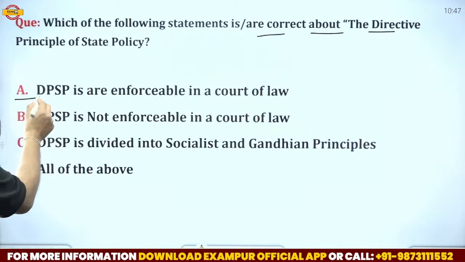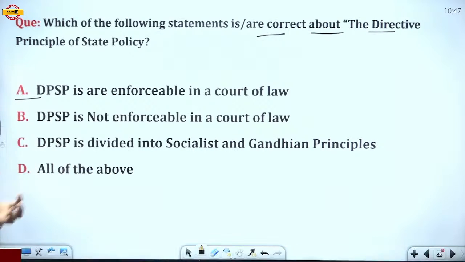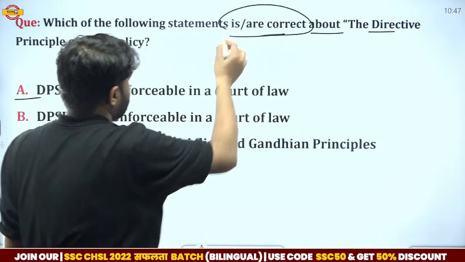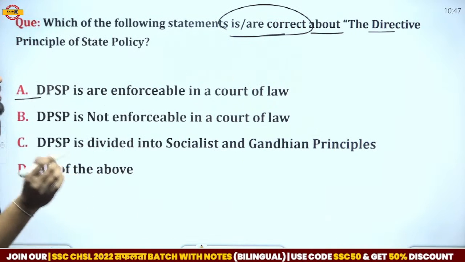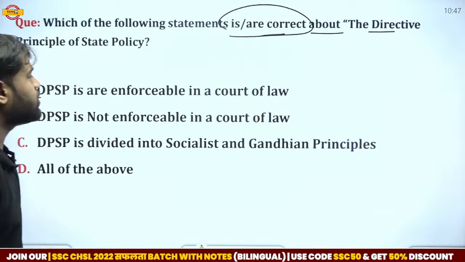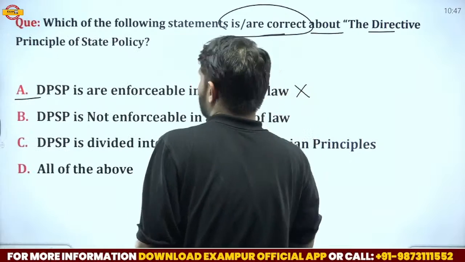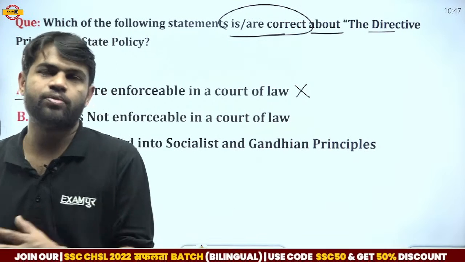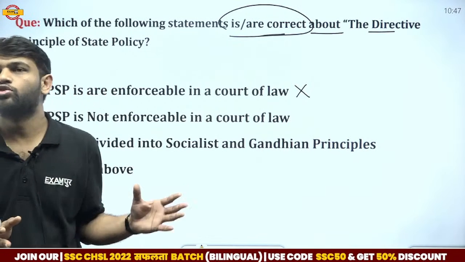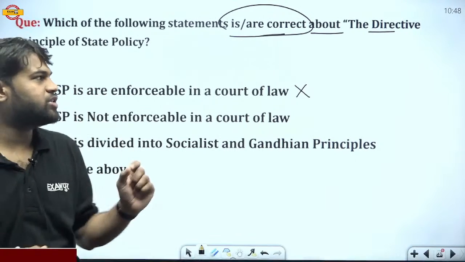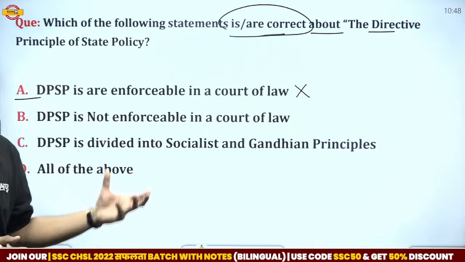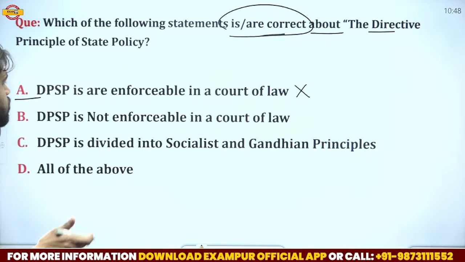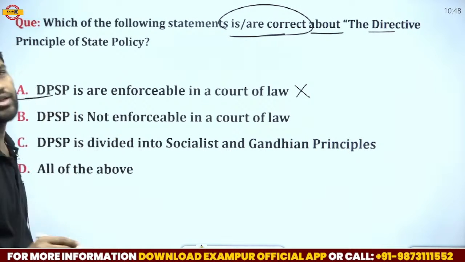So first option, DPSP is enforceable in a court of law. In the question they ask the correct statement. DPSP is enforceable in court of law. I think this is not a correct statement. Around 60 to 70 years have been completed of our constitution, but till now this DPSP is not enforceable in the court of law. That is the most negative point of DPSP. That is not objectable in the court. So that is not the correct statement.